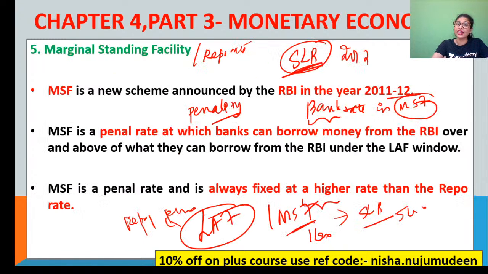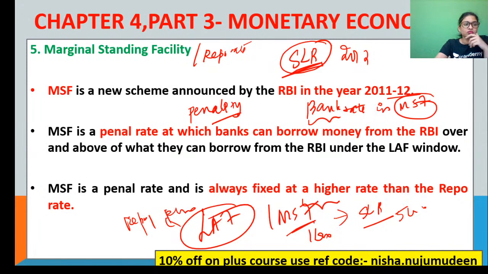And now you have to study one more thing. In this context of MSF only, your statutory liquidity ratio comes in, because MSF is a penal rate. Now the meaning of that is it is a penal rate. Why, guys? Because for the lending purpose, through this MSF channel, you have to use a reserve ratio called the statutory reserve ratio. Using that security you have to go. That is why.